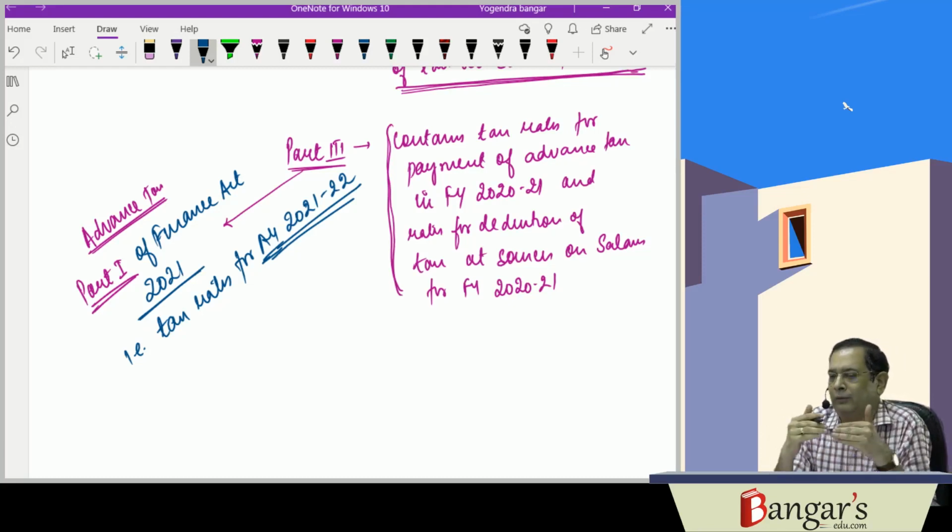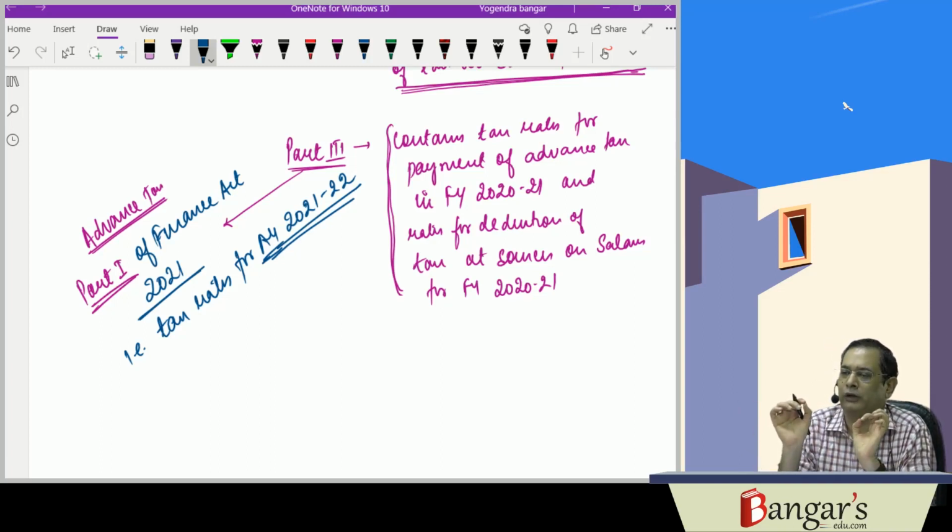So I am depositing the advance tax and the income will be assessed in the next year, that is assessment year 21-22. So when the income is assessed in the next year, what they are saying is, in this particular circumstance, there must be some correlation. I am depositing advance tax with different rates. They are assessing that income at different rates. Then there will be what? No equilibrium in that particular case.